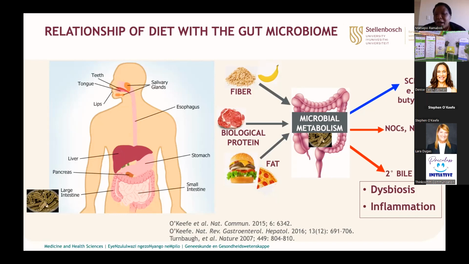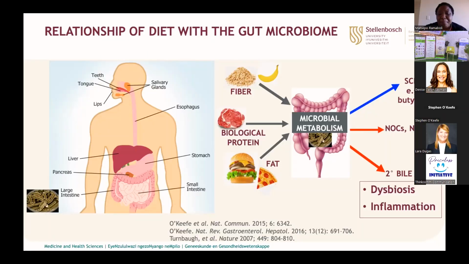diverse range of products. Here, where you see the blue arrow, we are pointing at short chain fatty acids. These are products that are produced when remains of fiber are fermented by the gut microbiota.